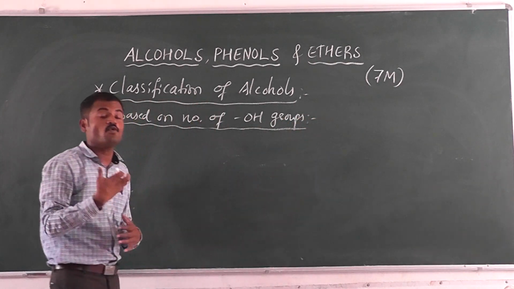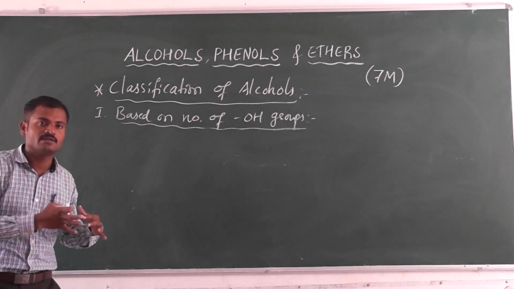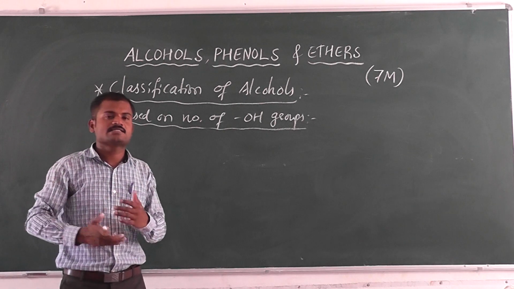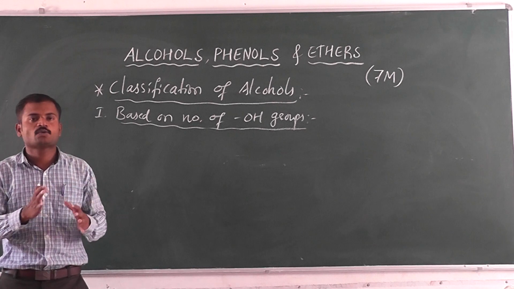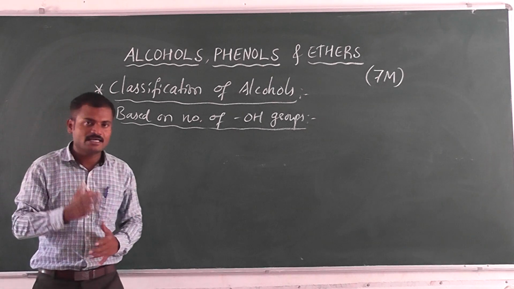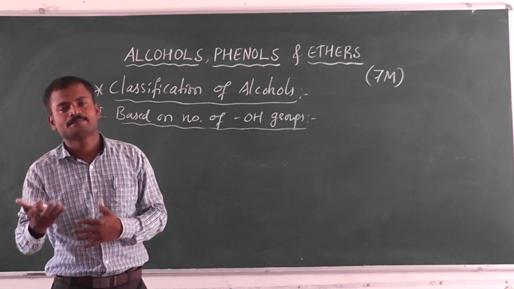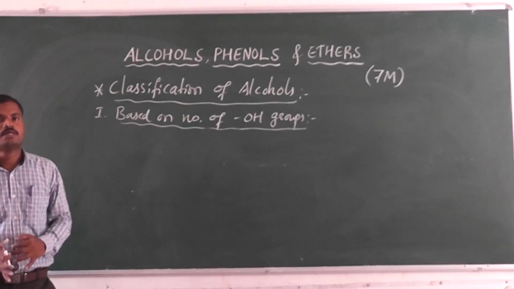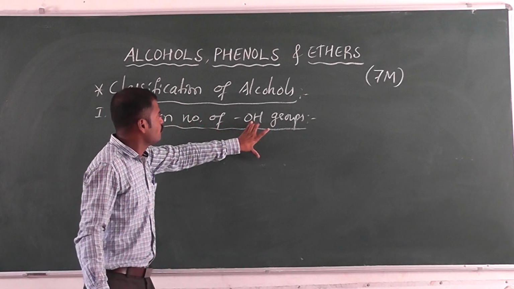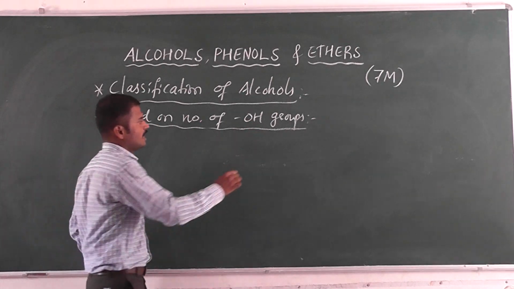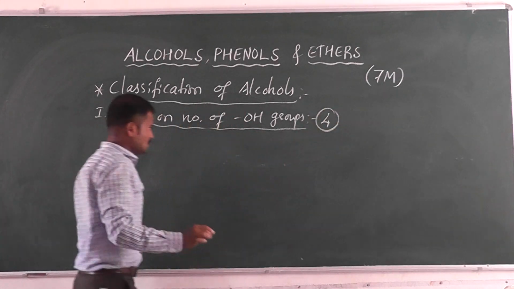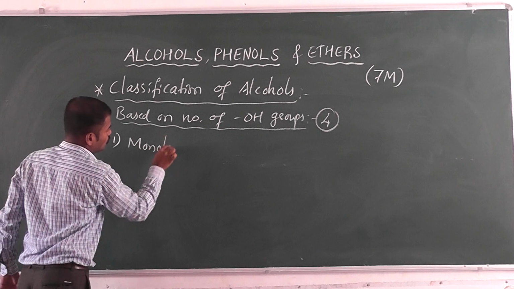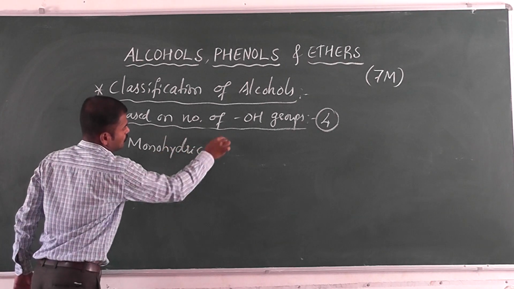How many OH groups are there? If there is 1 OH group, we call it a monohydric alcohol. If there are 2 OH groups, it is a dihydric alcohol. If there are 3 OH groups, it is called a trihydric alcohol. Based on the number of OH groups, we have 4 types. The first one is monohydric alcohols.